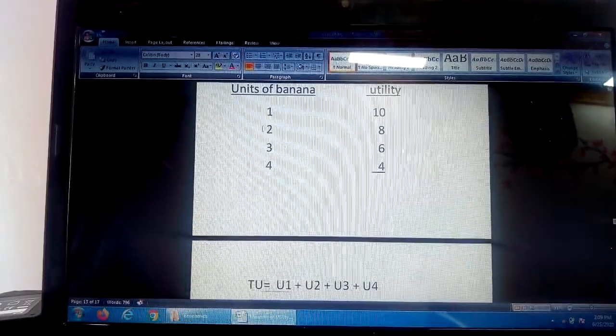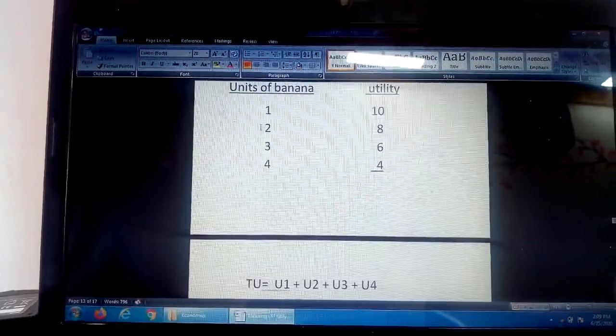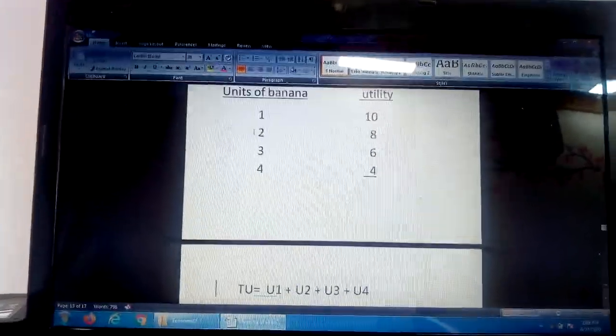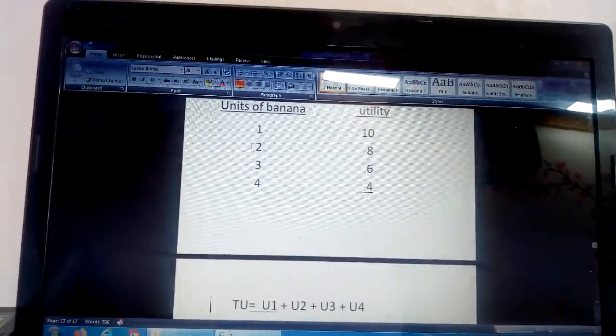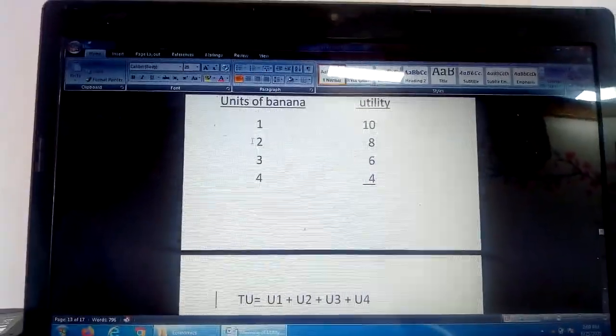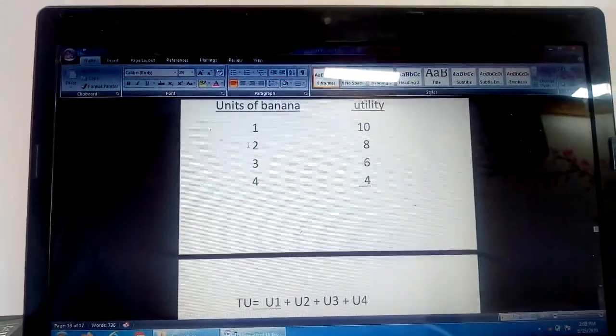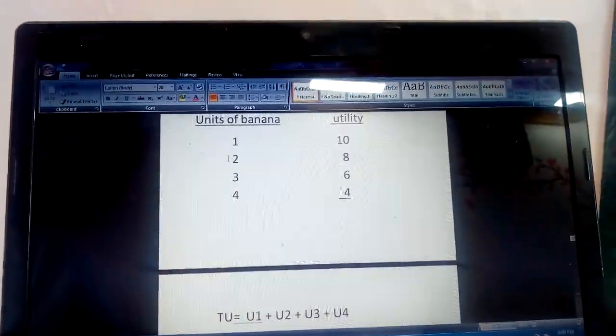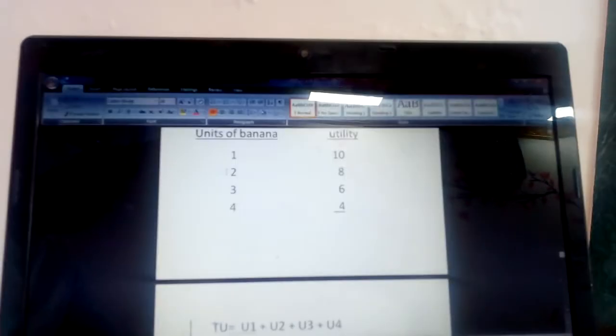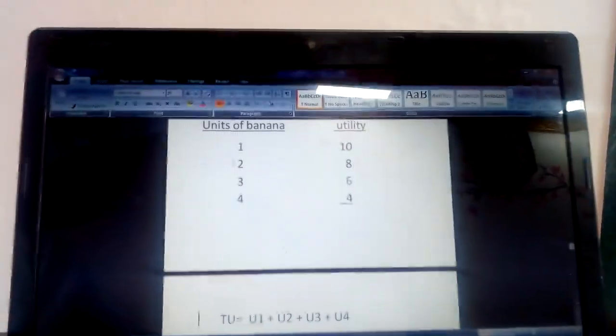Again, he consumed the third unit of banana, he gets less utility than the second one. So he has to express that it is 6 units of utility. And again he consumed the fourth unit of banana, he gets 4 units of utility.